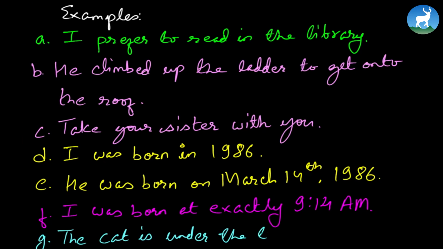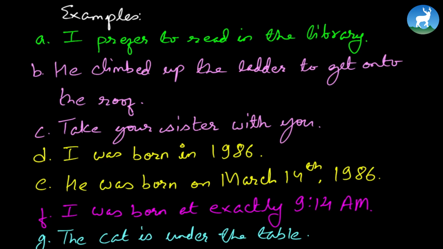Okay, so here are the sentences given here. Now take around 2 to 3 minutes to underline the prepositions in these examples. And remember, prepositions are not just limited to the words which you are about to underline. All right, are you done with it?